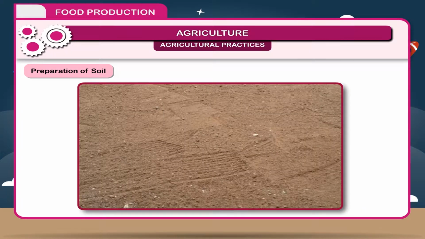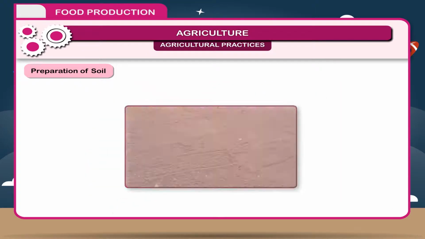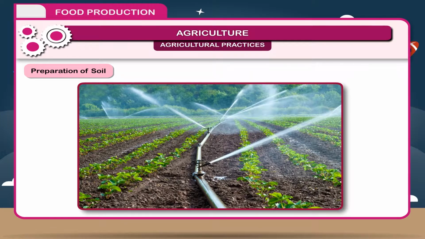When soil particles become fine and loose, it is leveled. Leveling is important because it checks the soil from being blown off by wind and drained off by water. It helps in uniform distribution of water during irrigation. Now, the soil is ready for sowing.